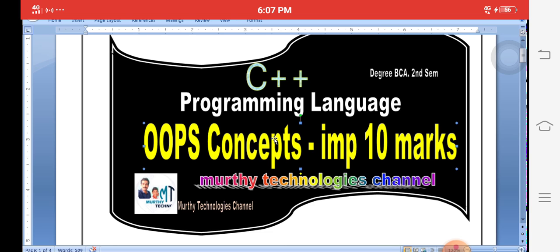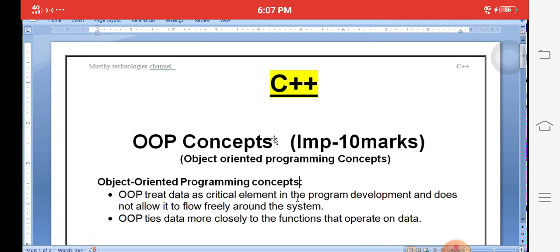Today we will explain a very important, 100% 10-mark question, that is called object-oriented programming concepts in C++. Here, how to explain the meaning of object-oriented programming concepts. Object means a real-time item, for example table, pen, book, pencil. These are called objects in real time. Similarly, objects in programming are student, person, animal, apple. Using objects we can create different types of concepts in C++.